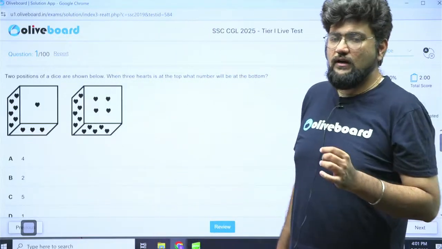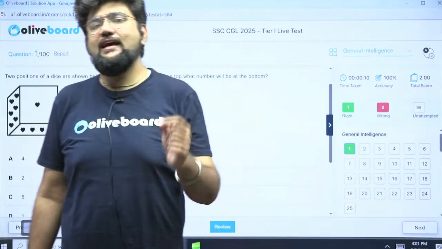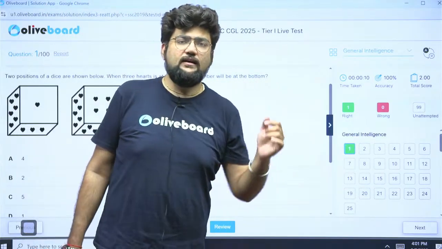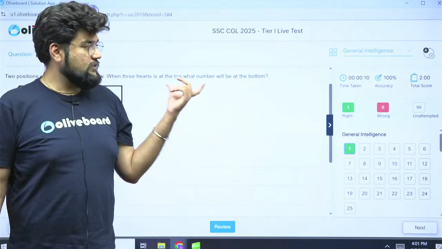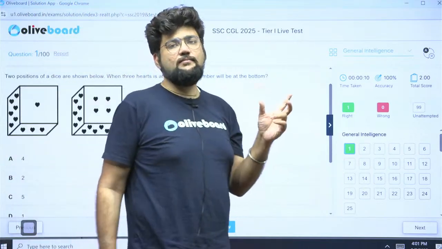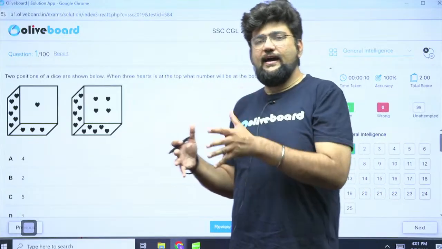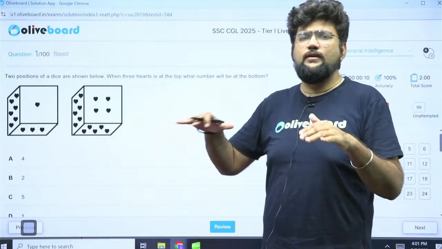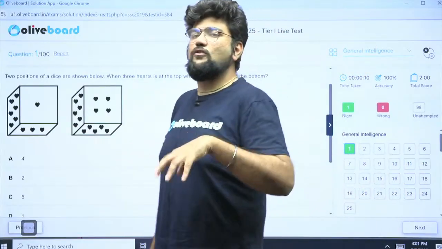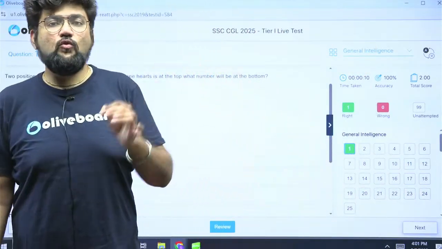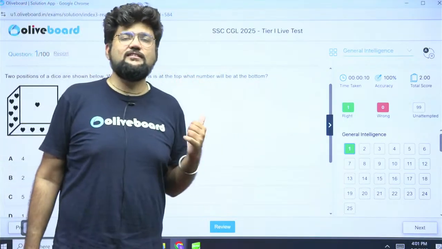Before we begin, I would just like to tell you to utilize these sessions as much as possible. If you have already given the mock over the weekend, wonderful, you should have. Then you can use this as a tally system as to how your approach and method was, and how I have solved it. If you find your method better and faster, you can stick to that. If you find my method better or faster, you can convert to that. And for those who did not sit for the mock over the weekend, utilize this as a practice session.